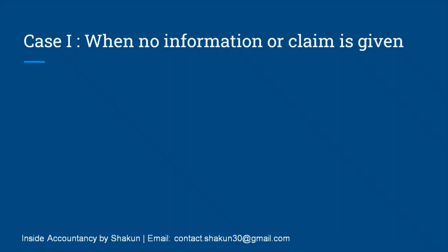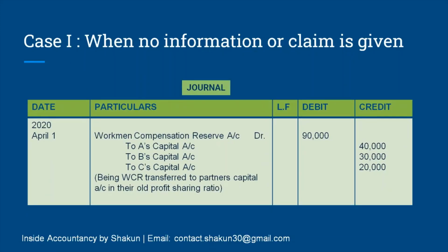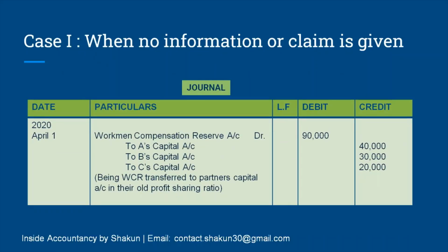So case 1 is when no information or claim is given. That means the workmen compensation reserve, as you can see, was 90,000, but additional claim or liability is not given in the question. In this case, since there is no claim, the old reserve will be distributed in the old ratio. So 90,000 has been distributed in the old profit sharing ratio, which was given in the question as 4:3:2.